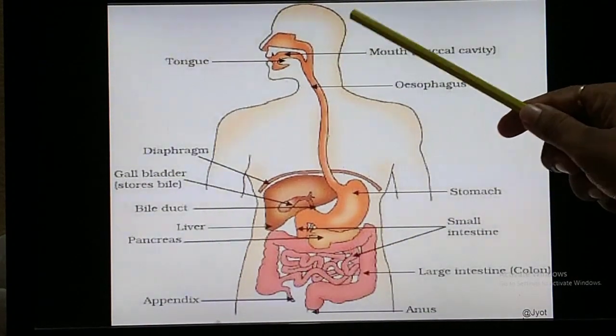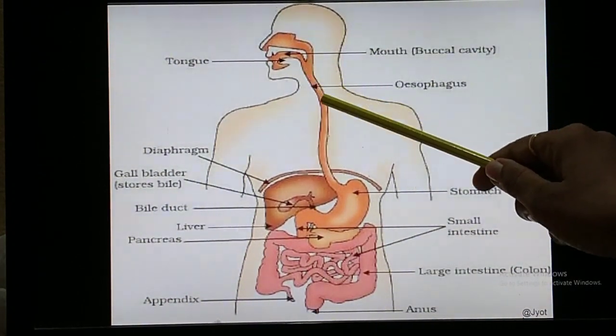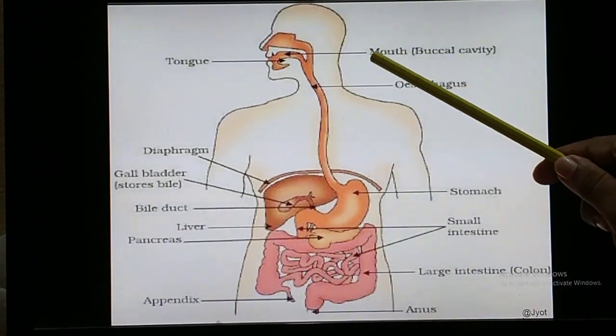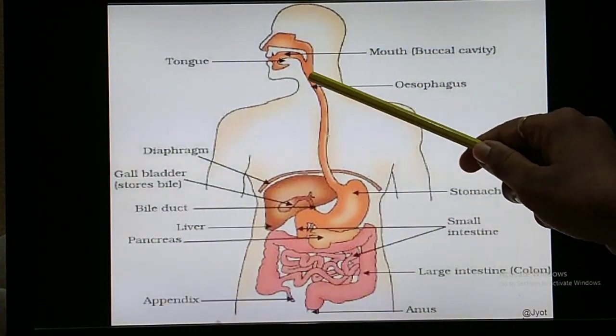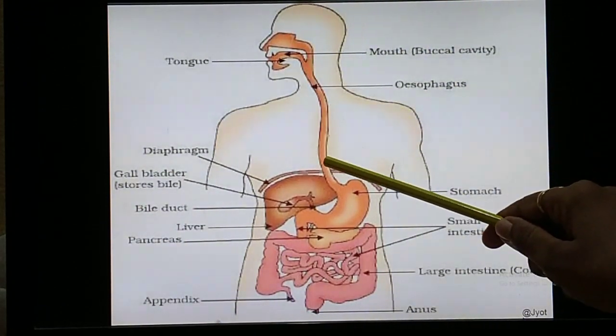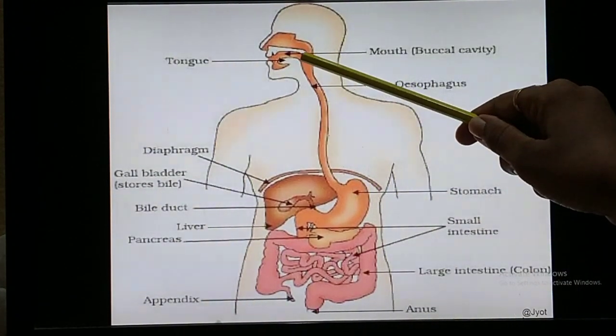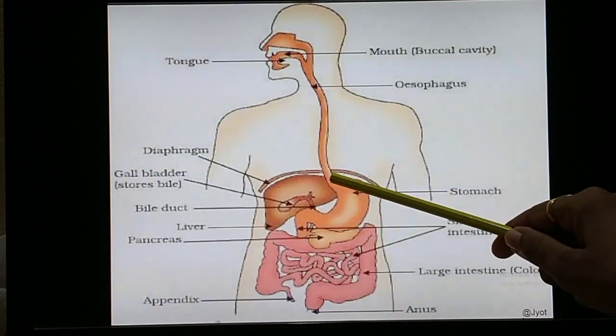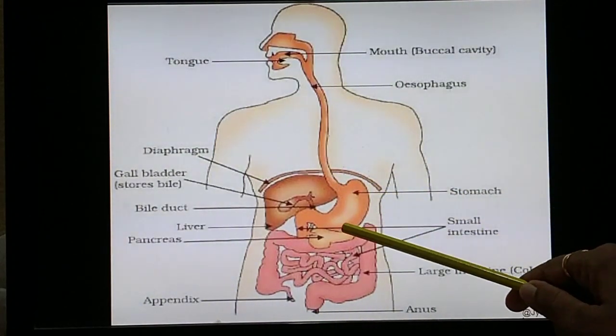The windpipe is known as the trachea, which is not shown here. That is part of the respiratory system, but this is the food pipe through which the food from the buccal cavity passes into the stomach.